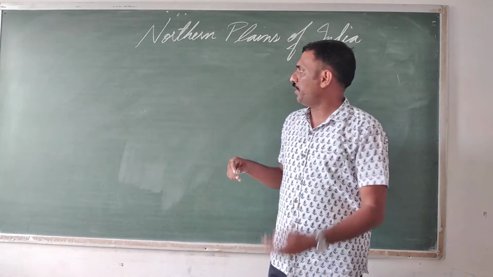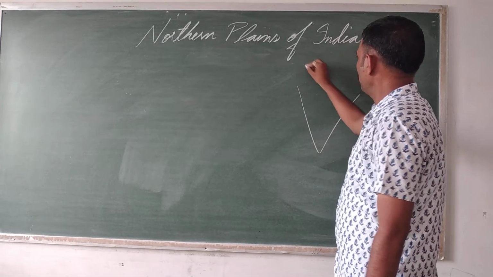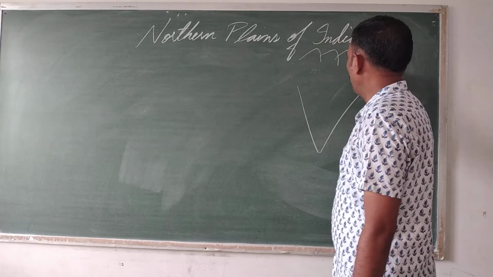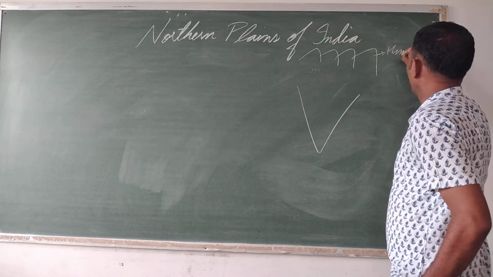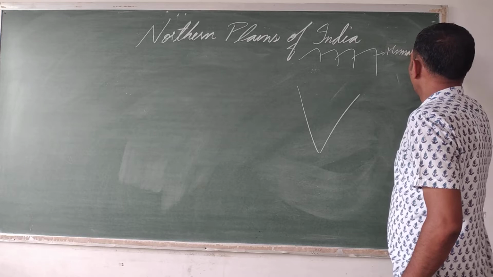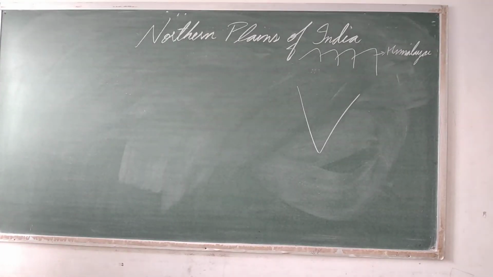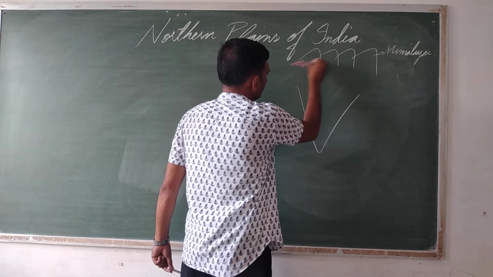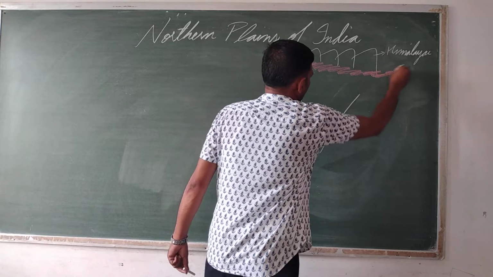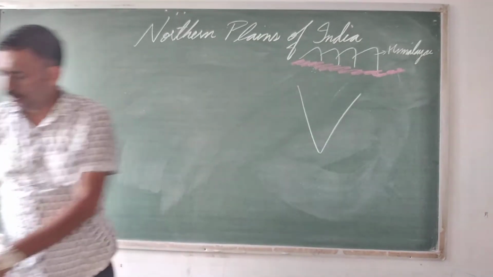The northern plains of India are situated in the north of India and in the south of the Himalayas. These are the Himalayas. The northern plains are situated in the south of the Himalayas. The formation of the northern plain, if we see,